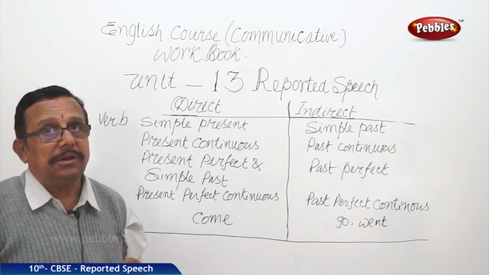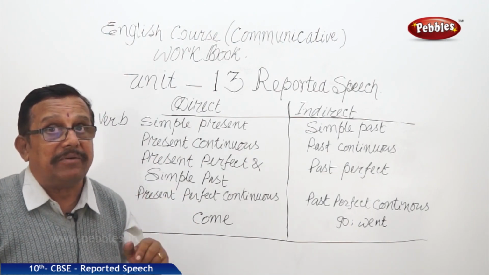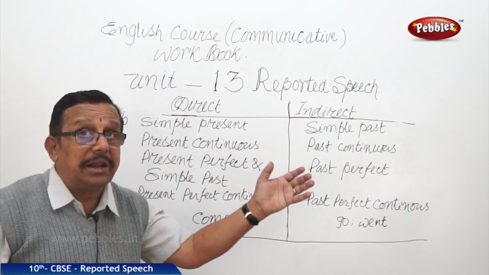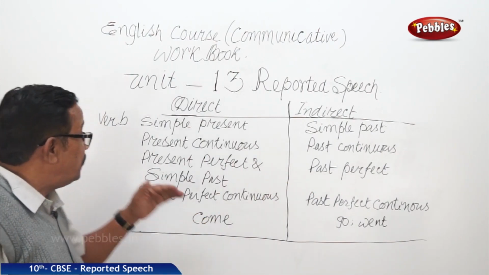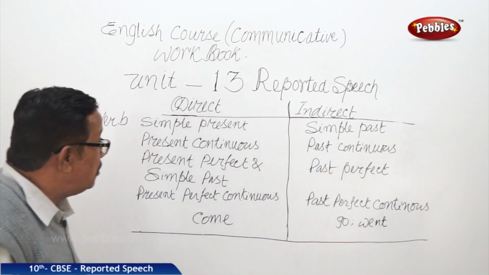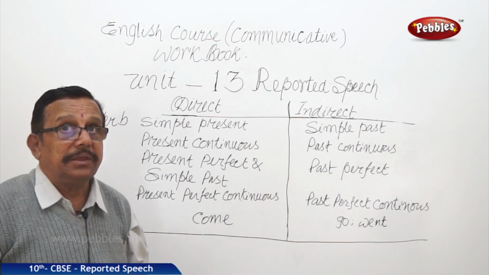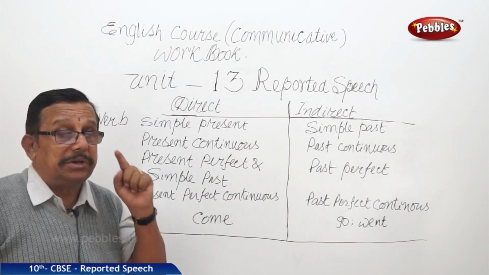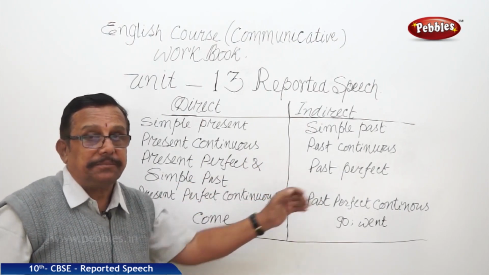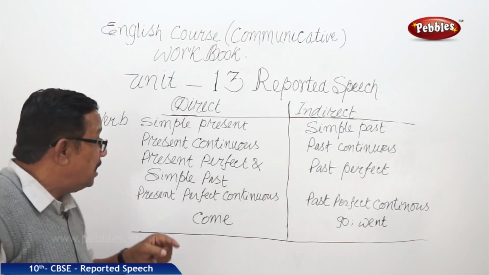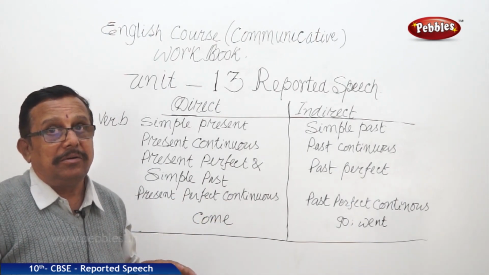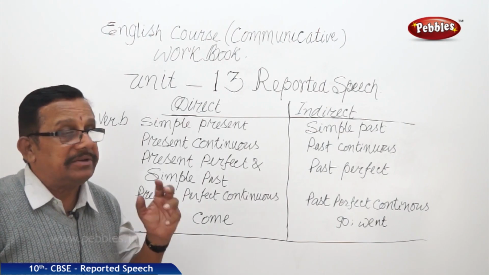Present continuous. To show the continuous tense, we are using the helping verbs is, are in case of present tense, and was, were in case of past tense. So if it is present continuous, it has to be changed to past continuous. Then present perfect. When it is present perfect, we should remember that we use have. That becomes had in past perfect. And along with that, if it is simple past, many times we speak, we were going, he was coming.